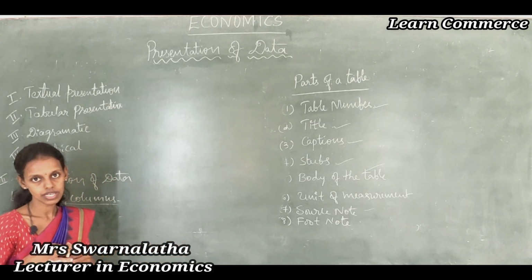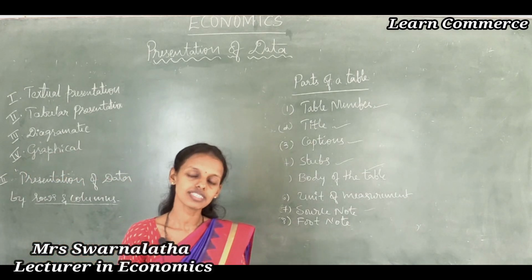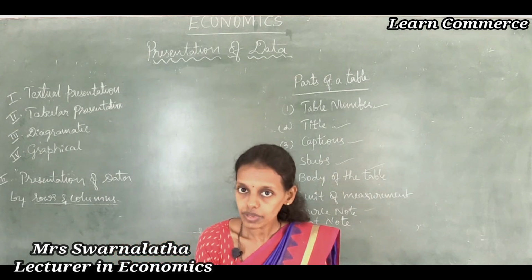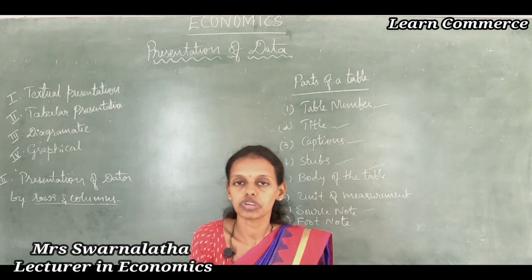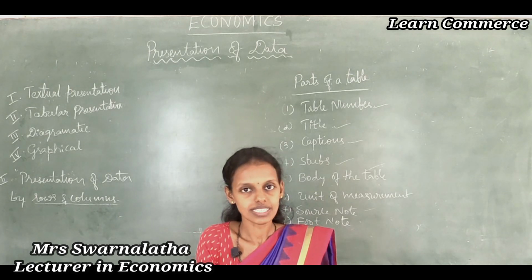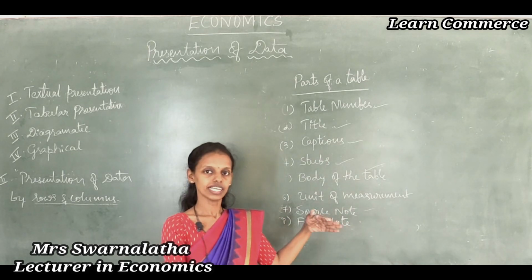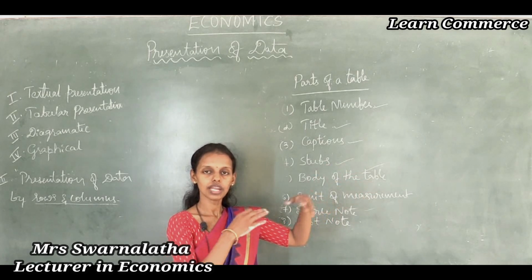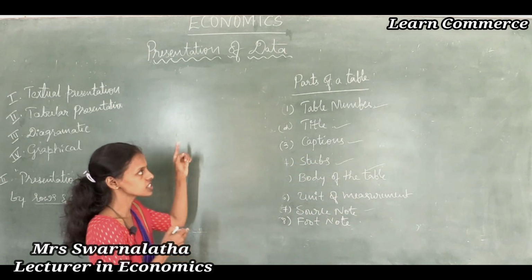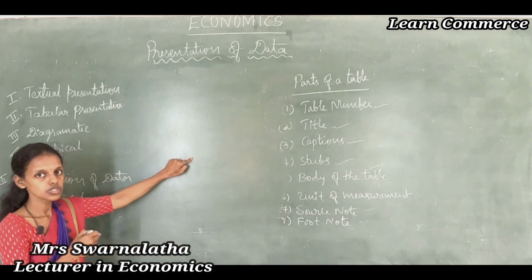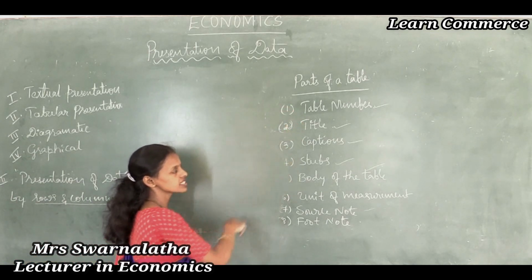First we should know what is table number. The number given to the table is said to be the table number. Why is this table number essential? Table number is very important, students, to understand and make comparison with the different tables. For example, in table 1.1 I wrote about the population of India. In table 1.2, for example, I compare with other nations, population of China or population of USA. Then it is easy to understand with the table number. So one never wastes time when the table number is given. It is very easy to understand.